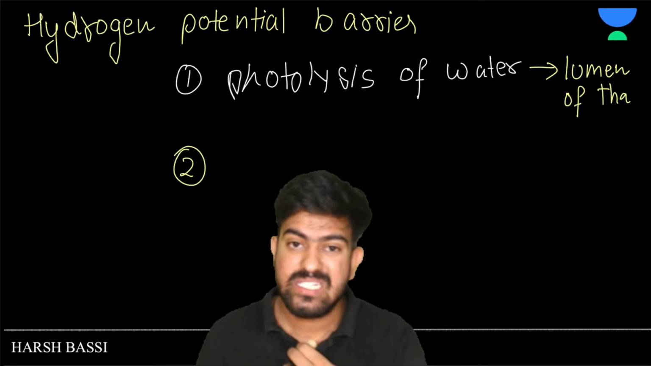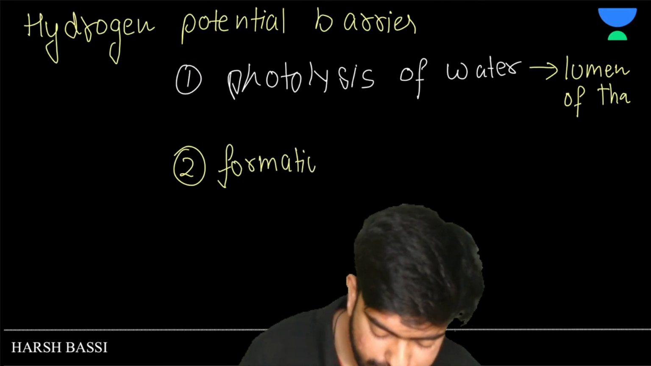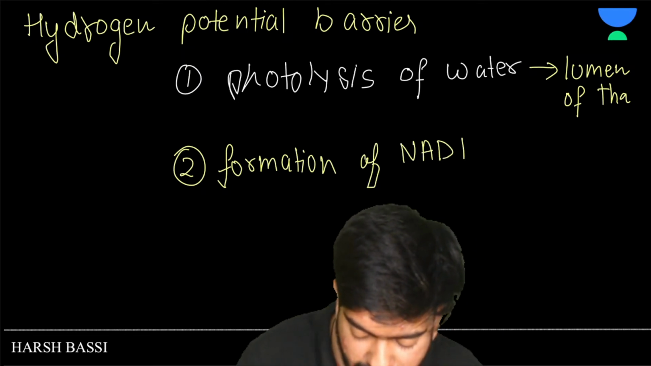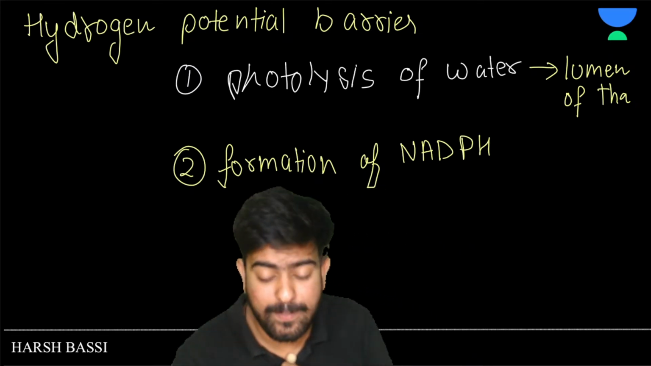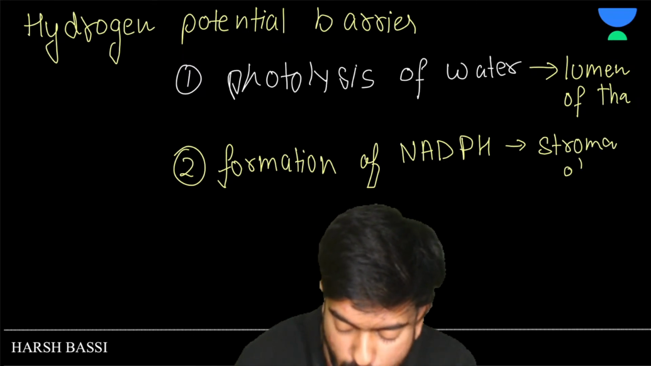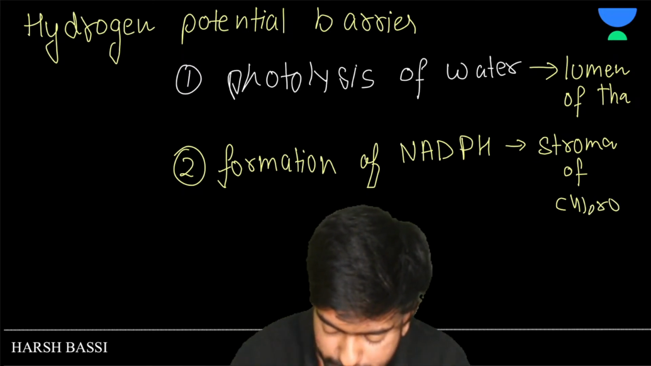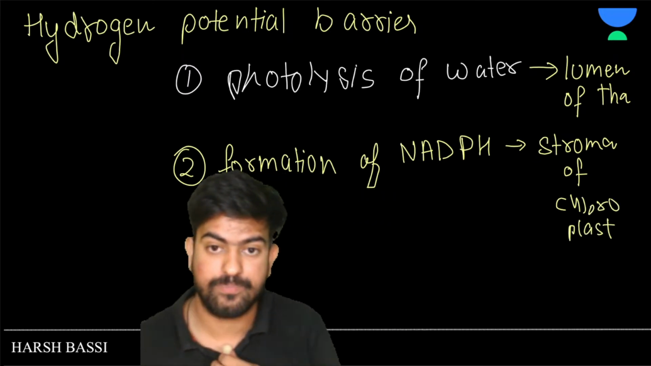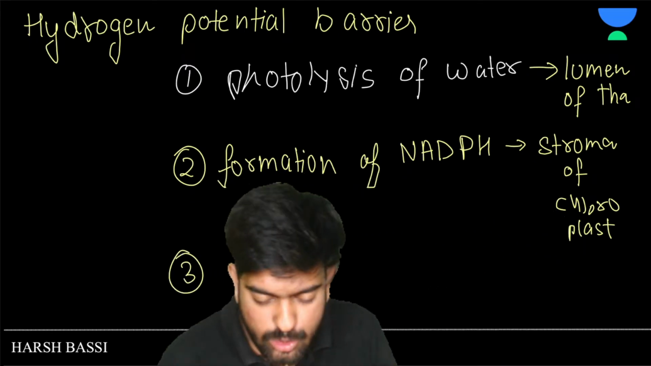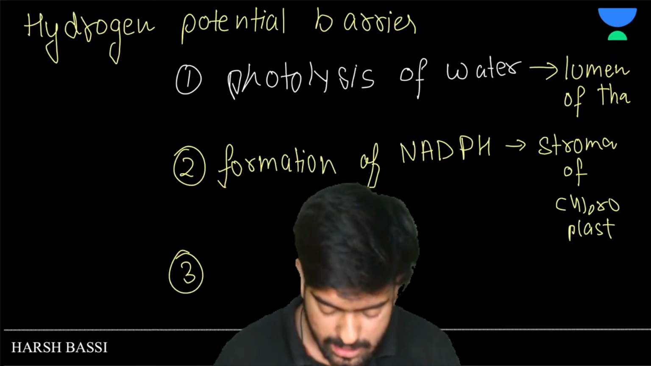Second thing is the formation of NADPH. Where is it happening? It is happening in the stroma of chloroplast. Yes or no? Stroma of chloroplast, which is outside the lumen. And the third thing is that this plastoquinone is transferring the hydrogen from the stroma to the lumen.